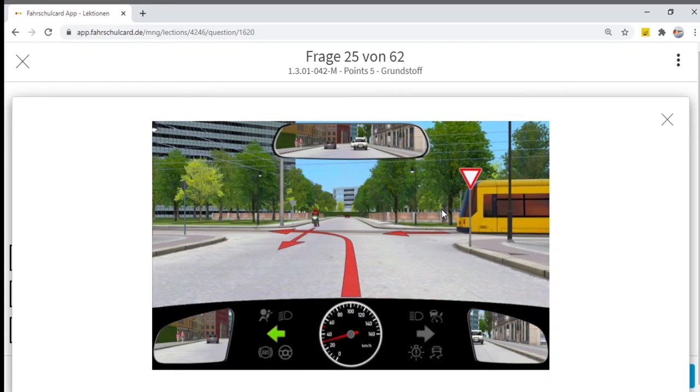Then there is a tie between me and the motorcyclist. We both have the same sign. So now which rule applies? Whenever you are taking a left turn, you have to give way to the oncoming traffic which is coming from the opposite direction. Simple rule. We have also seen this rule many times.